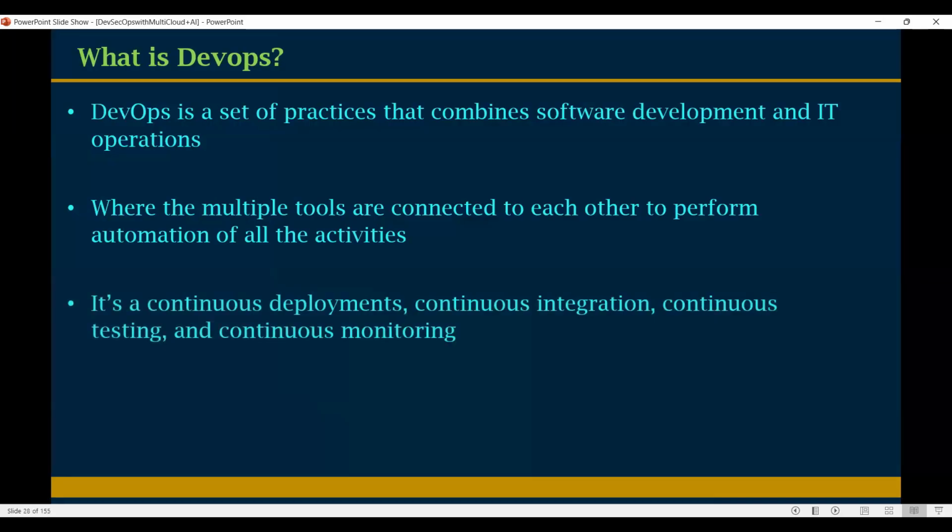Here it's continuous deployment, continuous integration, continuous testing, and continuous monitoring. What is deployment? What is integration? What is testing? What is monitoring? We will see in further slides.